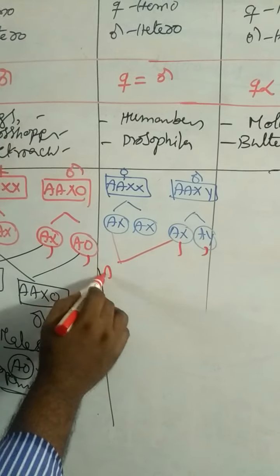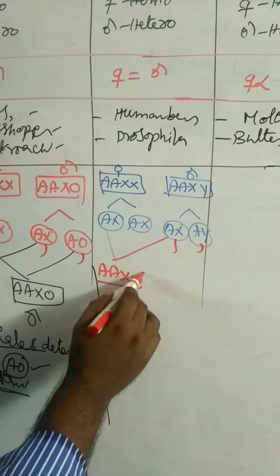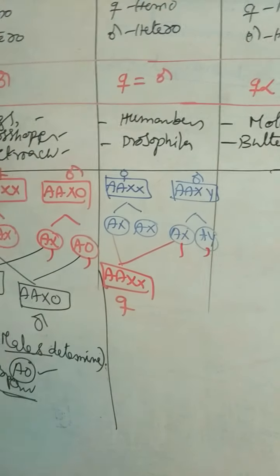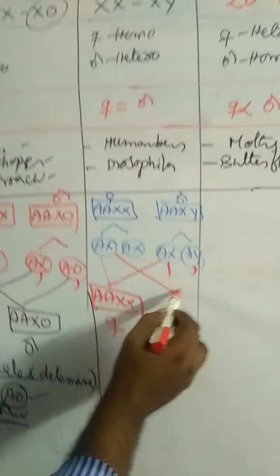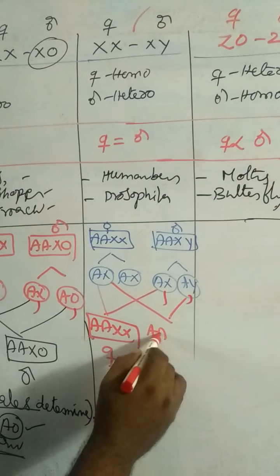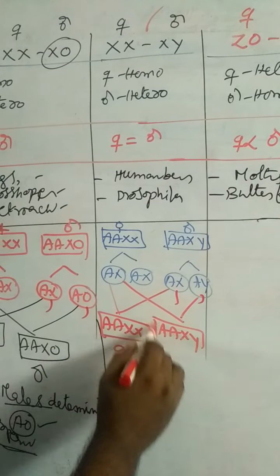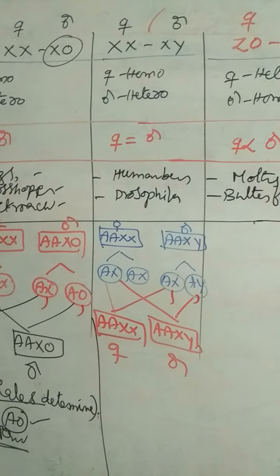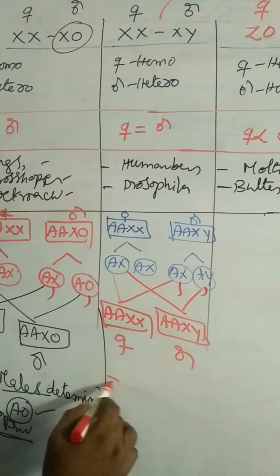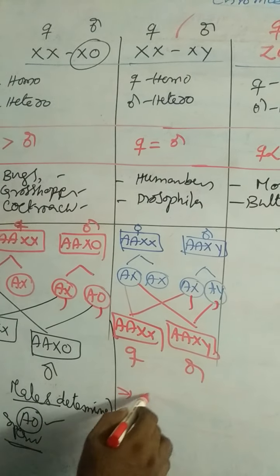So here AAXX, this is female. And the second combination is also this one. Here AAXY, this is male. Remaining combinations are the same. Here the sex determination factor is male.